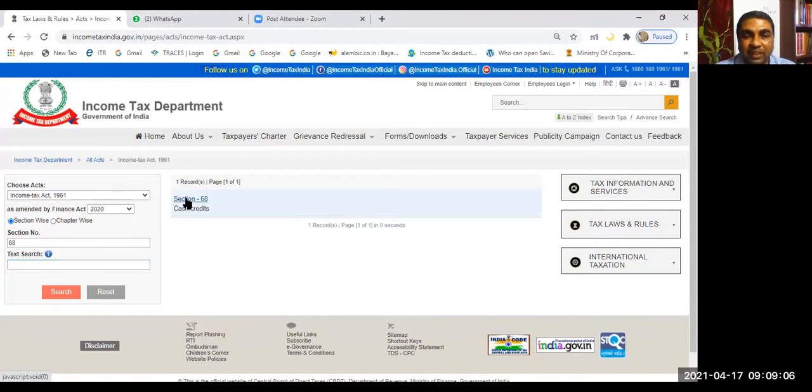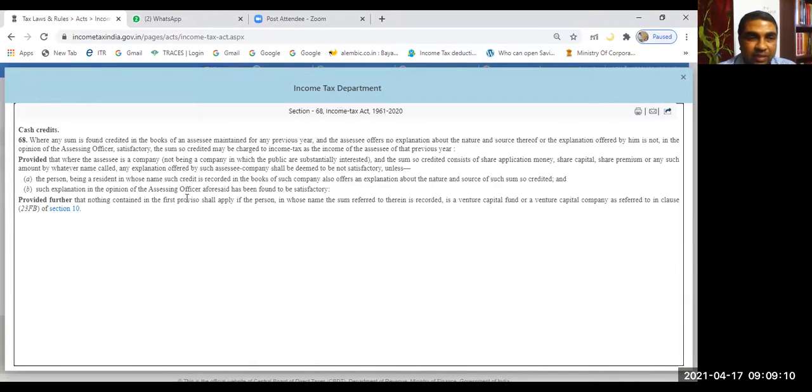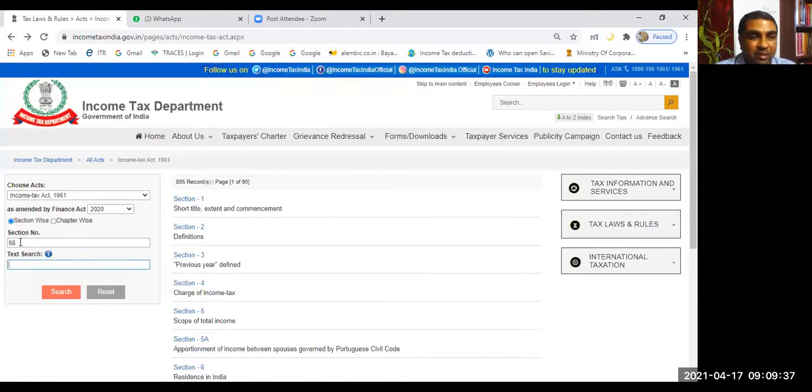It talks about cash credit. If you read this section, are you able to see it? Yes, sir. Any sum found credited in the assessee's books of account for which no explanation is there is called unexplained cash credit, and that will be aggregated in the assessee's total income. That, in essence, is what section 68 says. I'll be showing you 69 also. Just have a look at 69, 69A, etc.